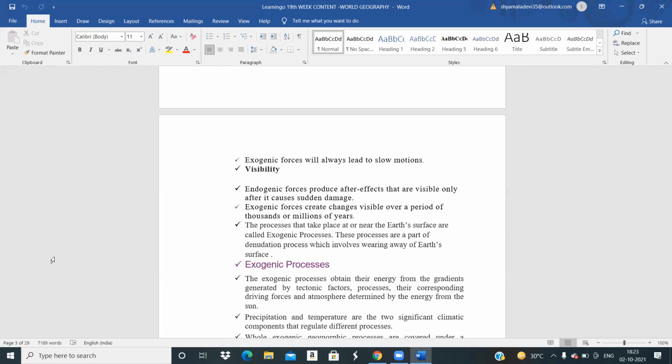Denudation and weathering: during the summer season, rocks expand. When they expand, they develop cracks. Because of the heat, they expand and cracks will appear. Naturally, when a huge mountain expands, it will develop some cracks.